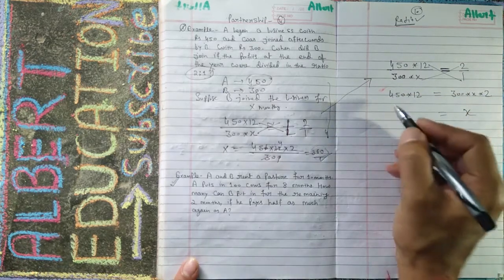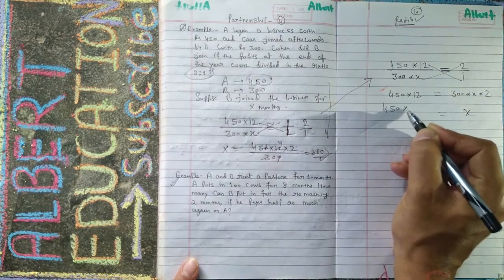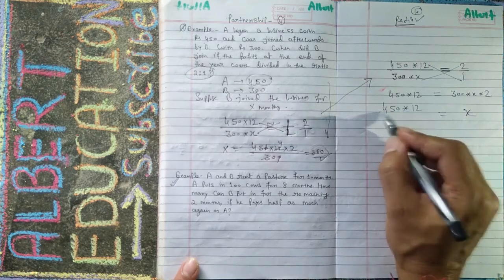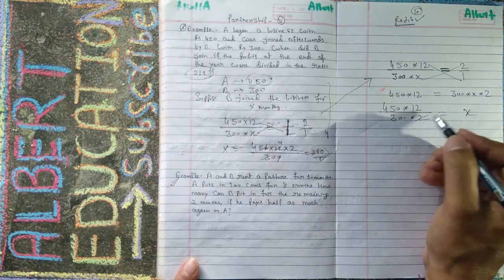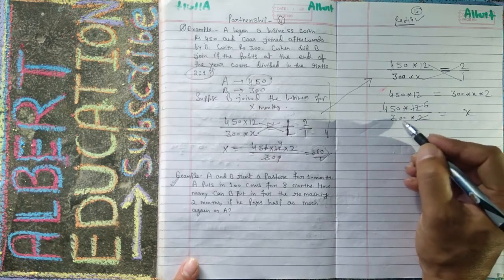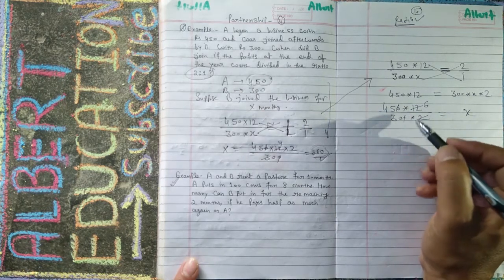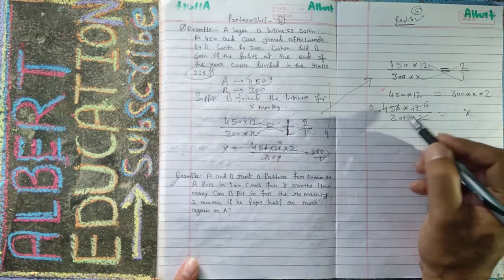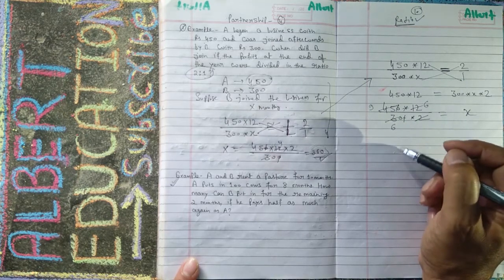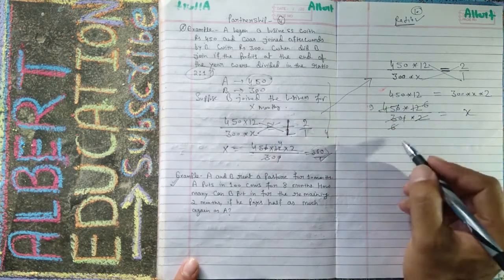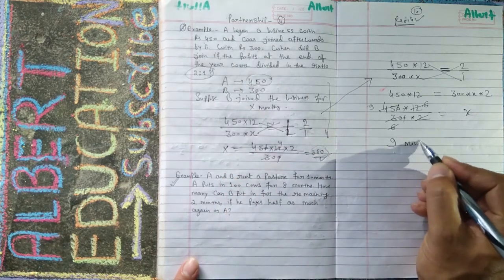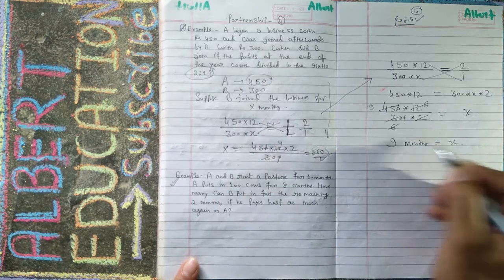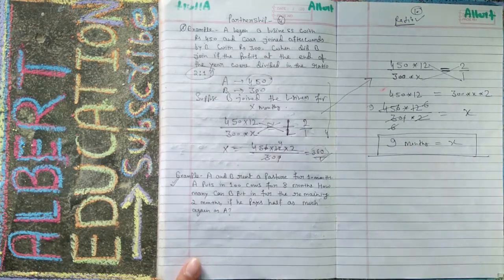So X is equal to 450 into 12 upon 300 into 2. Now you can solve it. 2 6s are 12, the zeros cancel, 5 9s are 45, 5 6s are 30, and 6 and 6 cancel, leaving 9. That 9 is in months, so X is equal to 9 months. This is your answer.